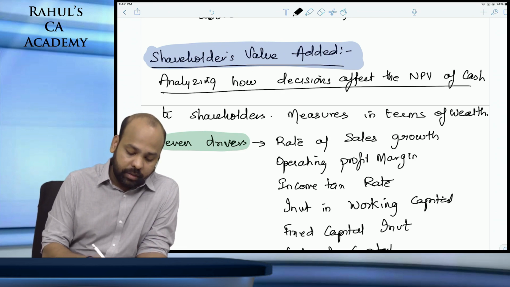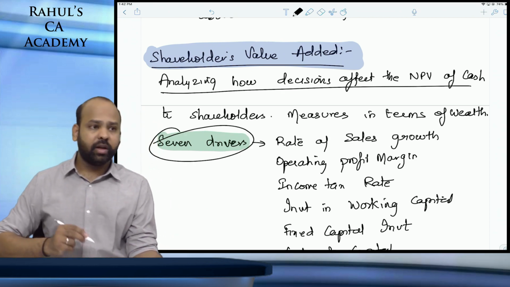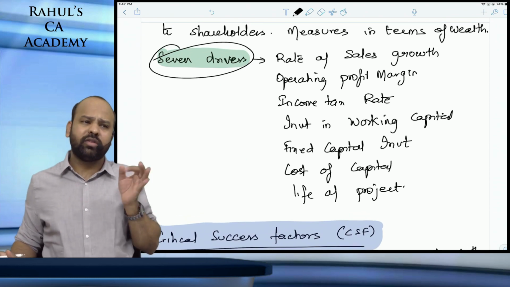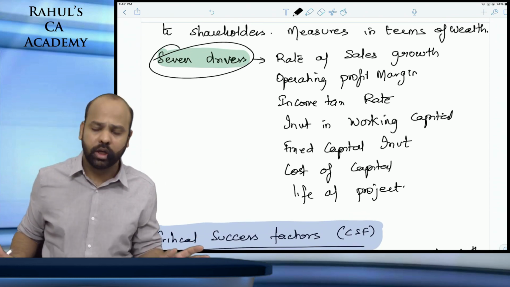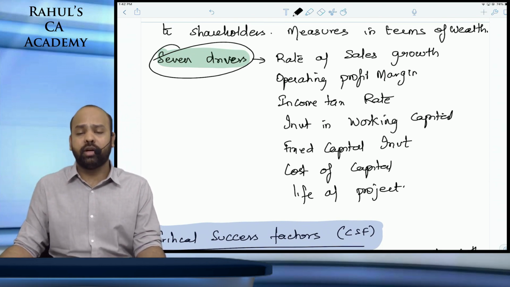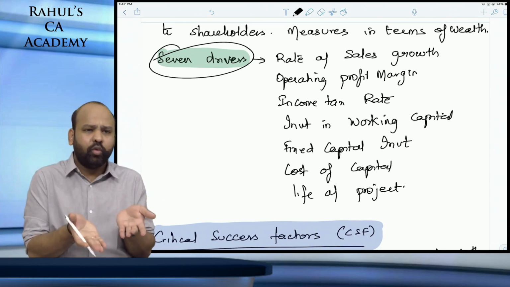So in terms of wealth, there are 7 drivers. Yes, 7 drivers. As a finance student, you should not be worried about this because this is purely based on the free cash flow model. It's like how you compute free cash flows available to your firm or available to equity shareholders. It is the same concept.